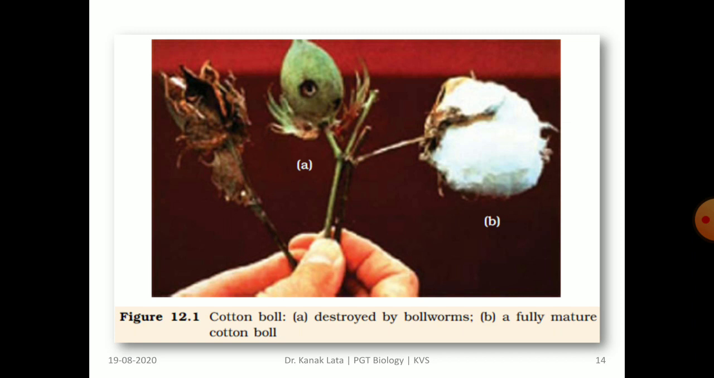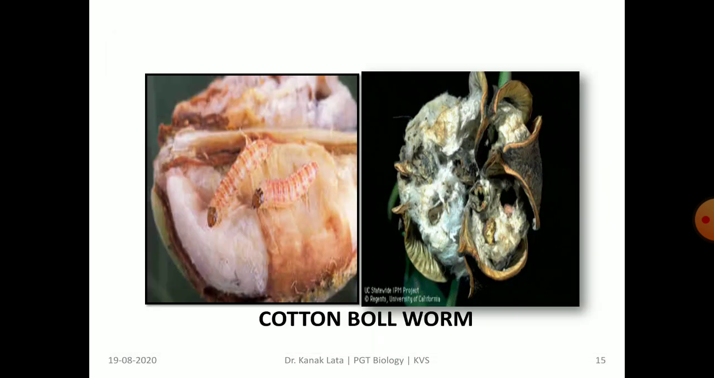Here in this figure, the cotton boll is shown. In figure A, it is destroyed by bollworm, and B is a fully mature cotton boll. In this figure, you may observe the cotton bollworm that is responsible for the destruction of cotton.